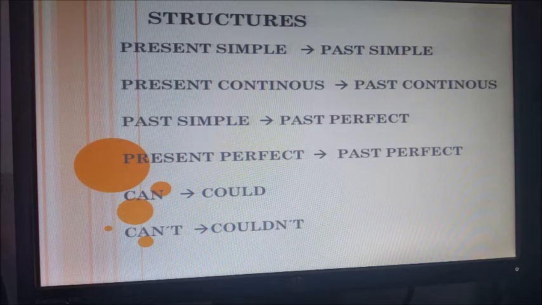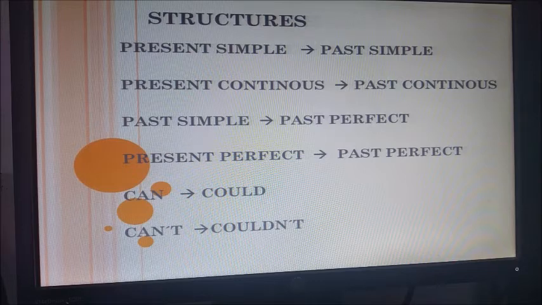Okay, the first: yesterday I drank a lot of alcohol. The second could be, he said that he had drunk a lot of alcohol the day before today.